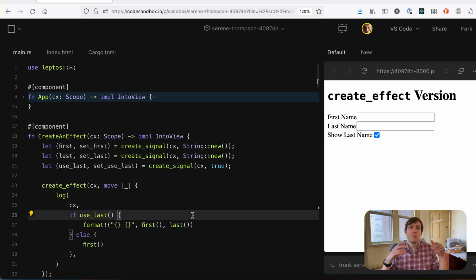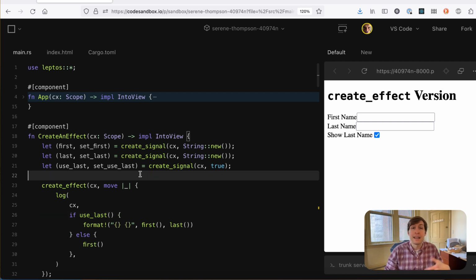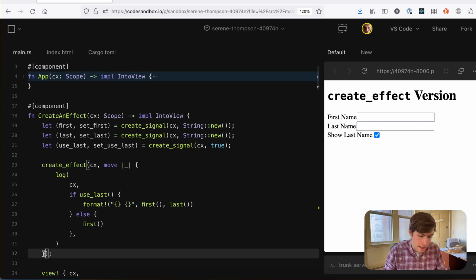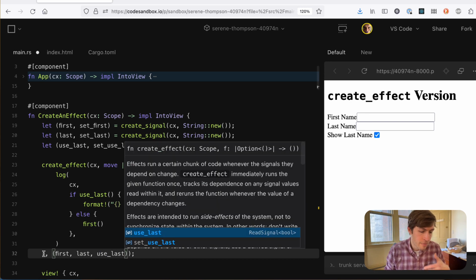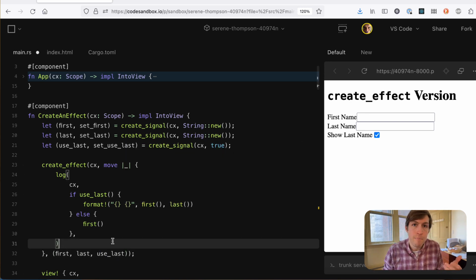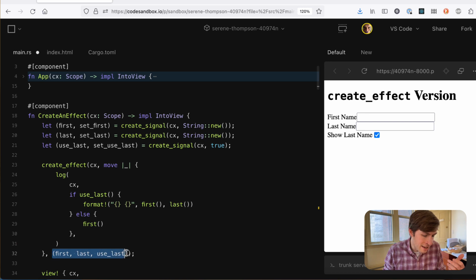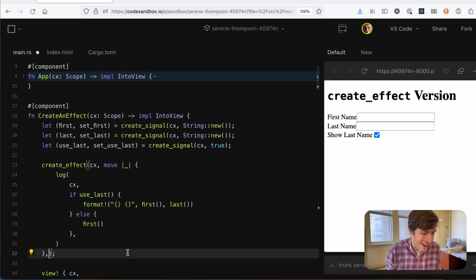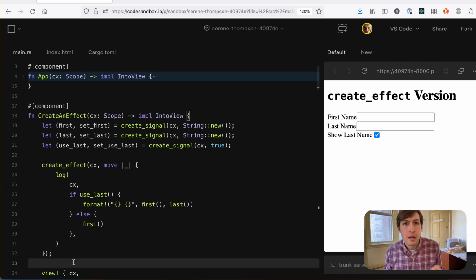And so create effect is not just automatic dependency tracking, it's automatic and conditional dependency tracking, which means that the dependencies aren't just static. Not only do you not have to pass in this explicit set of dependencies, it's actually not a static set of dependencies. The list of dependencies depends on the actual logic within here. And there's a sense in which this is suboptimal, right? Because you're unsubscribing and resubscribing to all of these signals.